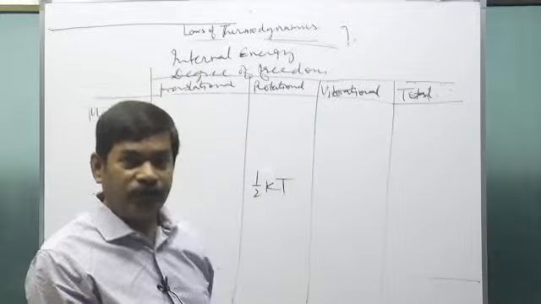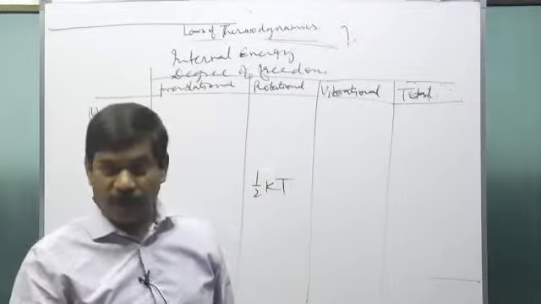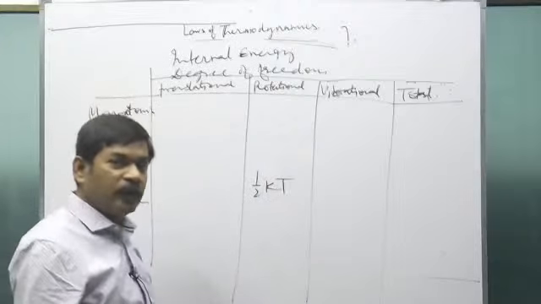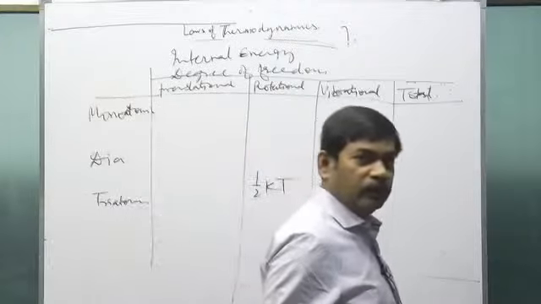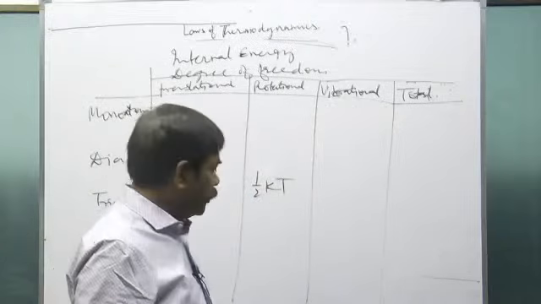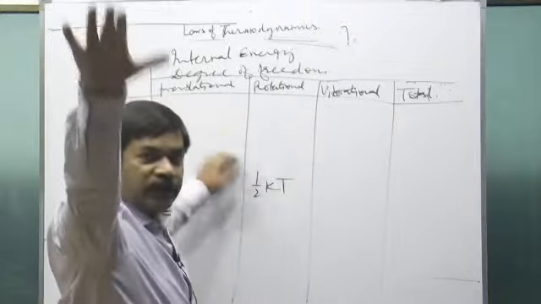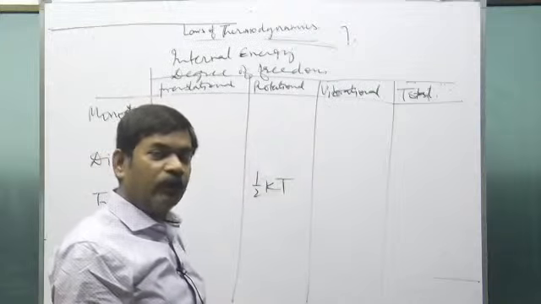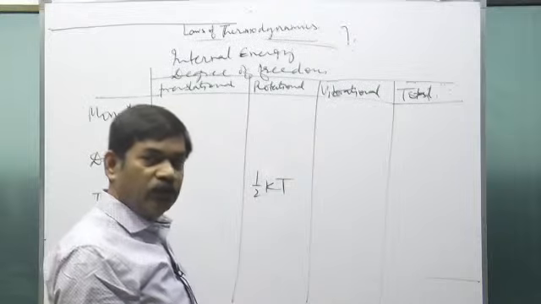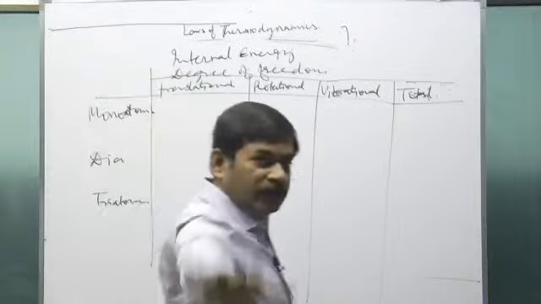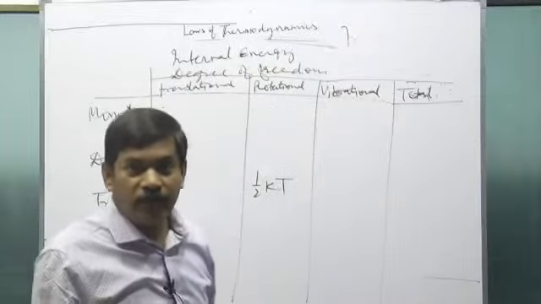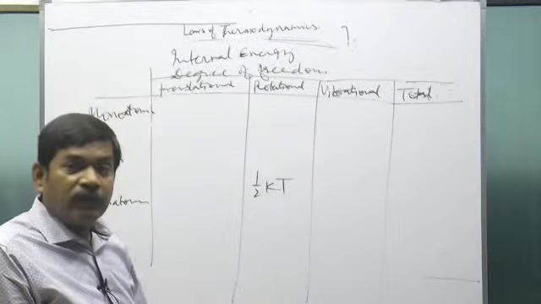Once again, try to understand degree of freedom first, then I'll get back to the half kT. Suppose I start moving here in this way. This is 1 degree of freedom. Now I shake my hands like this, there's another degree of freedom. Now I move and I also shake my hands like this. Is that clear? Now I have 2 degrees of freedom.